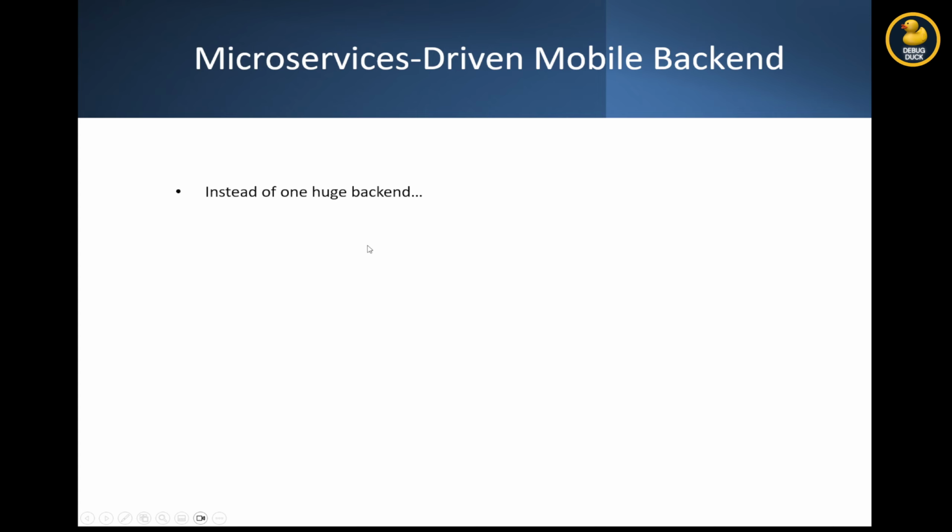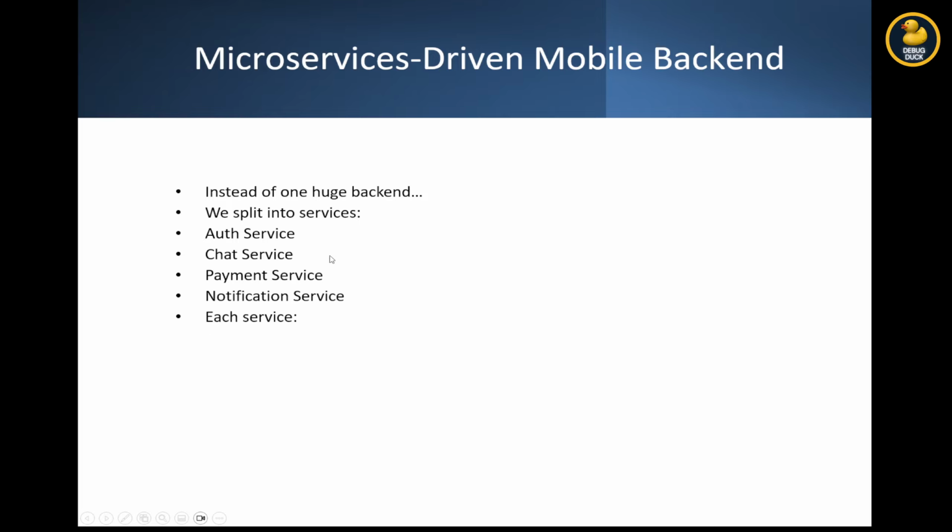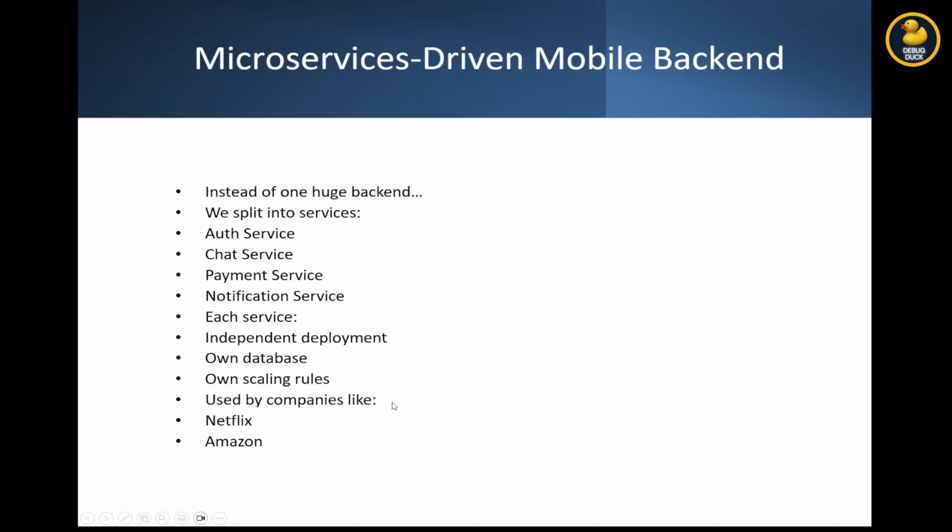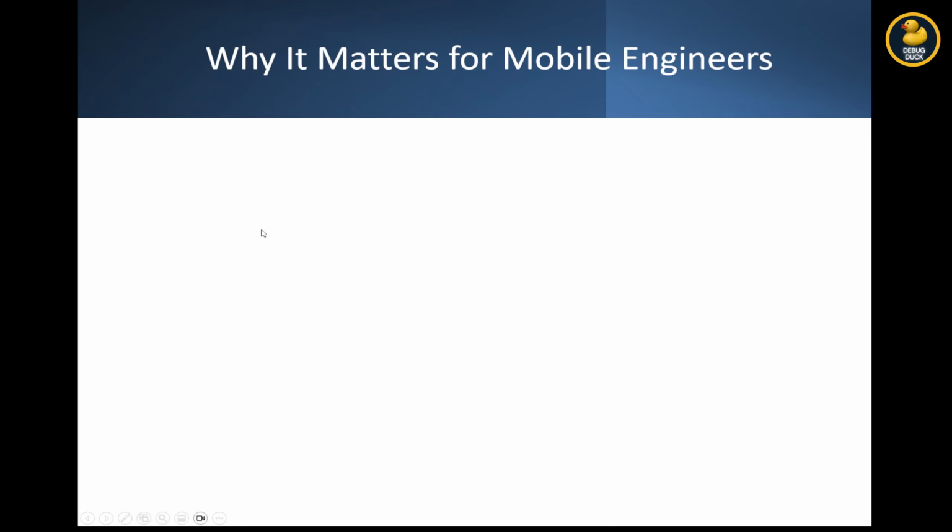Microservice-driven mobile backend. Instead of one huge backend, we split into services: authentication service, chat service, payment service, notification service, and each service has independent deployment, its own database, and its own scaling rules. It is used by companies like Netflix, Amazon, and more.